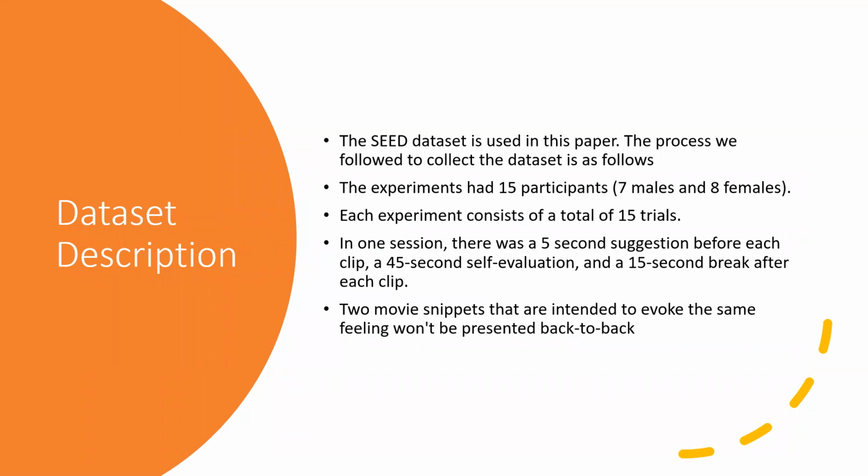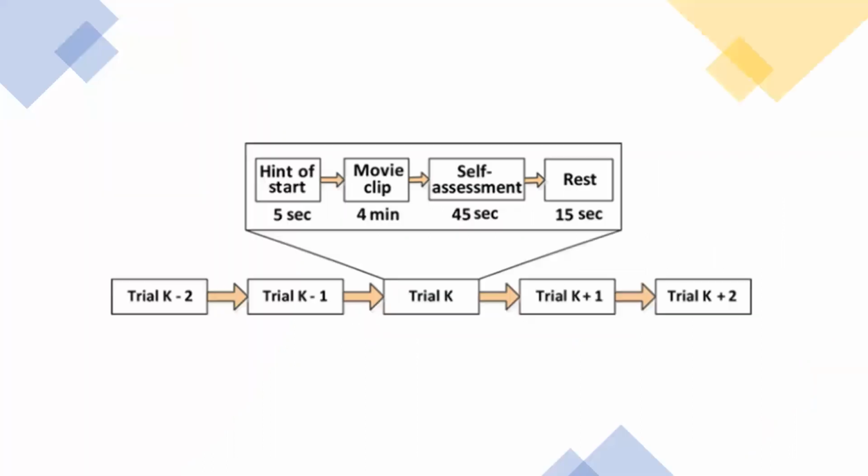In one session, there was a 5-second hint before each clip, 45 seconds of self-evaluation, and a 15-second break after each clip. Here is the flow diagram of how the video is recorded. First, a start hint of 5 seconds, a movie clip of 4 minutes, then self-assessment of 45 seconds, and rest of 15 seconds, which is the gap between each video. There is a questionnaire after each video about how they felt